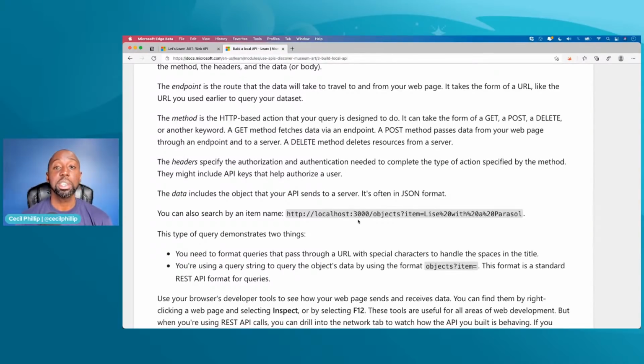And that's where HTTP comes in. HTTP stands for Hypertext Transfer Protocol. And it's a protocol that allows us to communicate with APIs or web servers. It doesn't matter whether they're local or remote, but it allows us to share information between each other in a very uniform way, which I think is pretty cool.